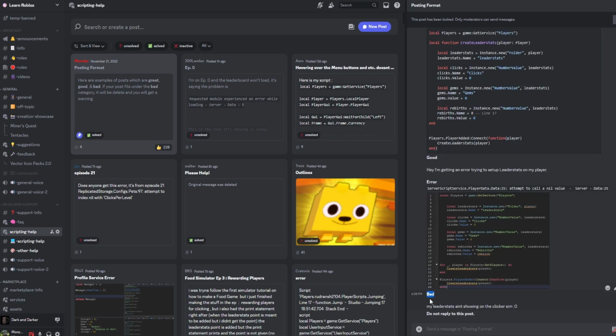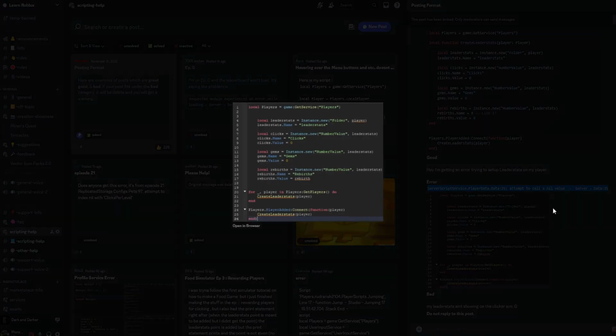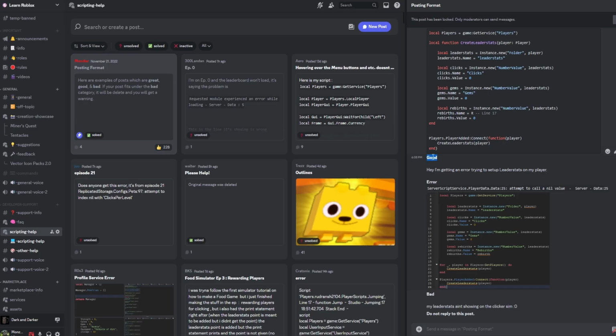Where if we look on my screen right now, this is an example of a bad post. So this person says my leader stats ain't showing on clicking simulator. That makes it impossible for anybody else to actually help you. This is a good example. This person says, hey, I'm getting an error trying to set up leader stats on my player. They include the error that they're receiving, and then they also include a screenshot of their code. Now, I would say that that's good or great.